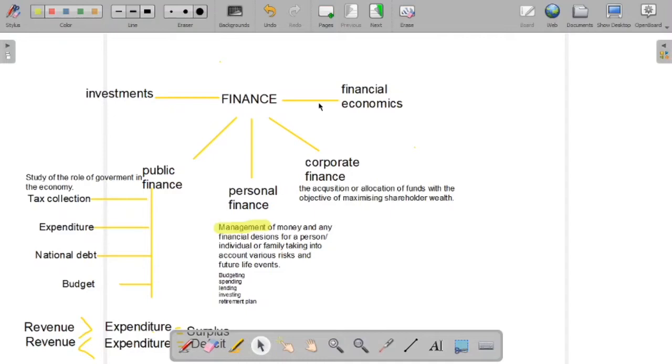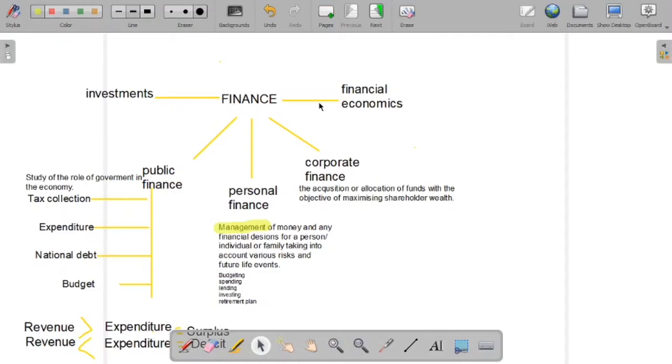Financial management is also applicable at a country level, and managing finance at a country level equals public finance. So that's why I said financial management is mostly spoken, and we mostly discuss financial management at a business level. That's why I said financial management or corporate finance. So when you're talking at an economy level or country level, we can use the term public finance.